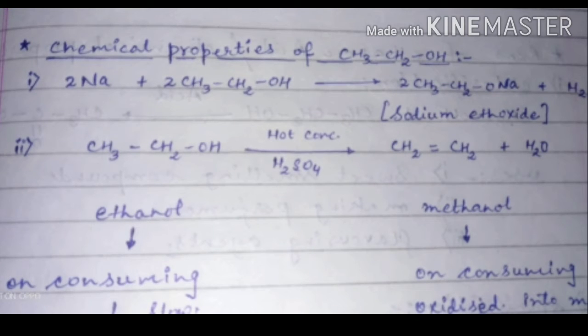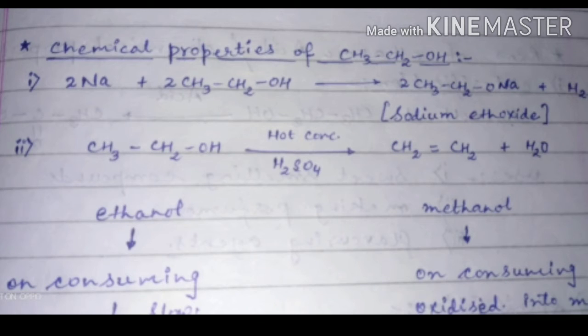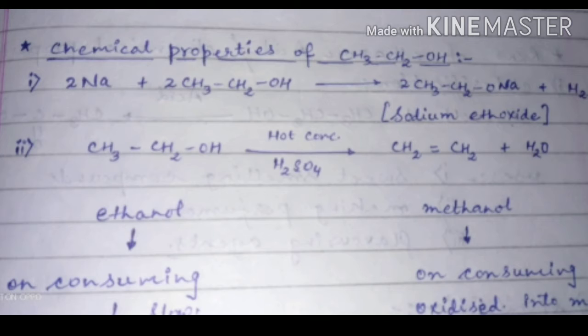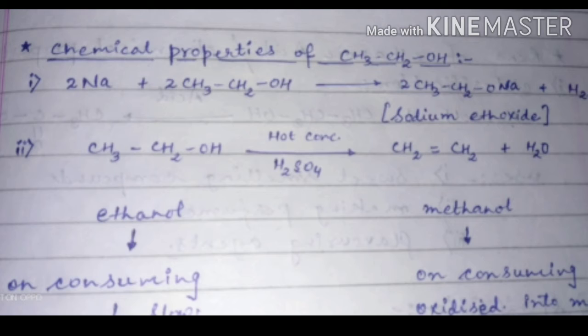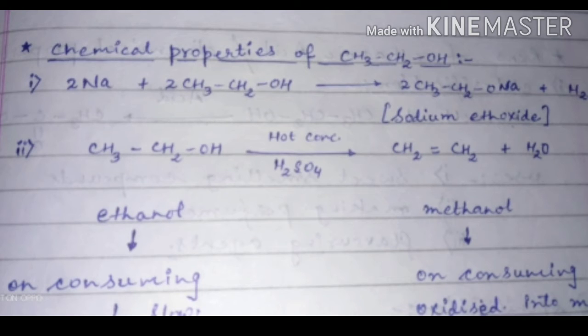And if we treat ethanol in the presence of concentrated H2SO4, it gets converted into ethene and water is released. Because water is released in this reaction, it is known as a dehydration reaction, and H2SO4 in this reaction is the dehydrating agent. So students, these two properties are important for ethanol.